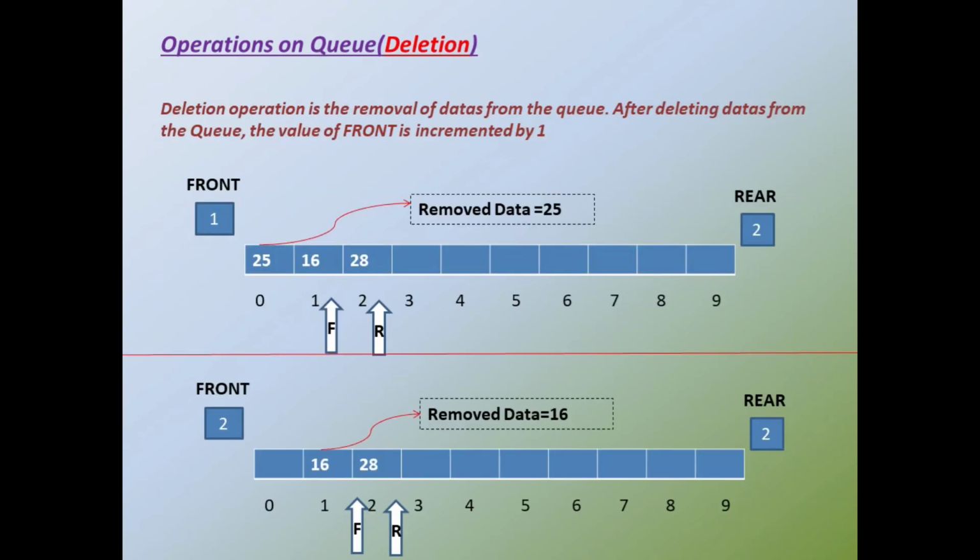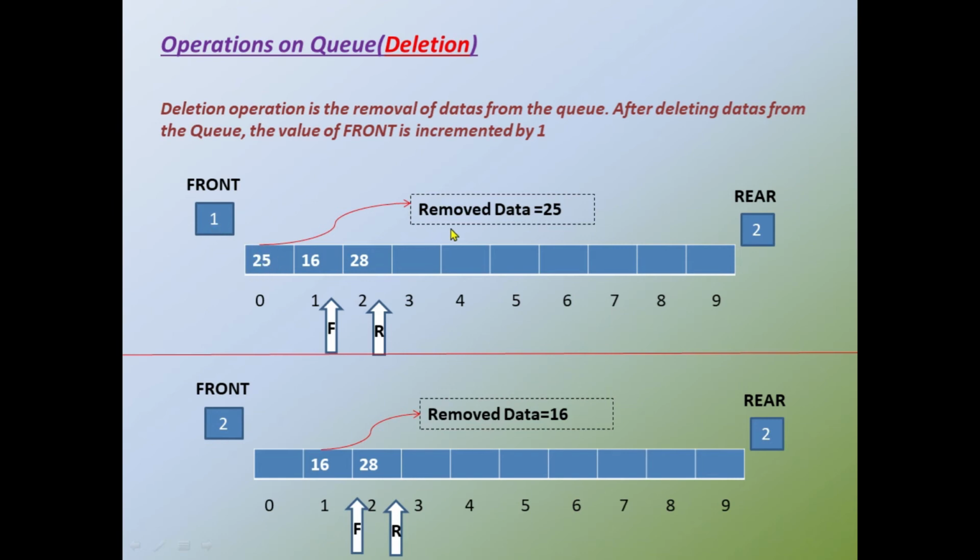Okay, so next we are going to the second operation on the queue, the deletion operation. So what's the procedure for the deletion operation? For deleting, first the data should be deleted, and then the front pointer should be incremented by 1. Here also I have drawn some examples. Consider this example. We have inserted 3 data. Now I am going to delete the first data, 25. So the first data 25 should be deleted.